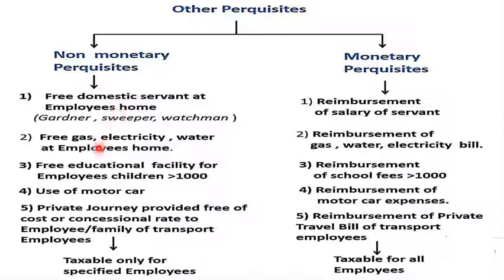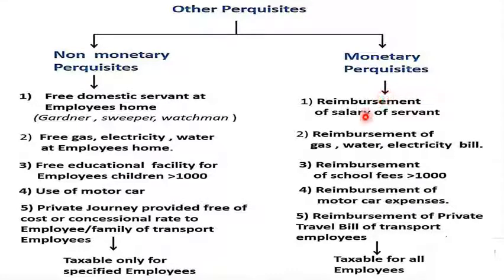They all are facilities given in kind. So all these are the facilities like a free domestic servant, free gas, electricity, water, educational facilities, use of motor car, private journey provided free of cost or at a concessional rate, but taxable only for specified employees, right? And monetary perquisite means a perquisite which is given in cash.